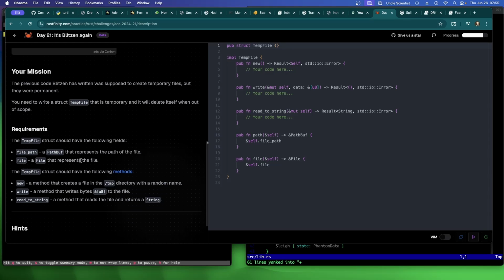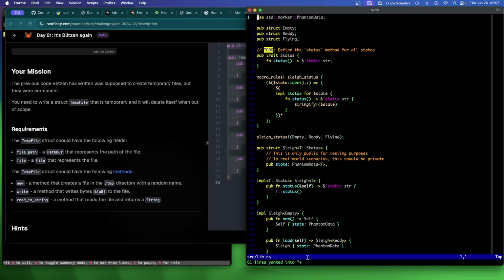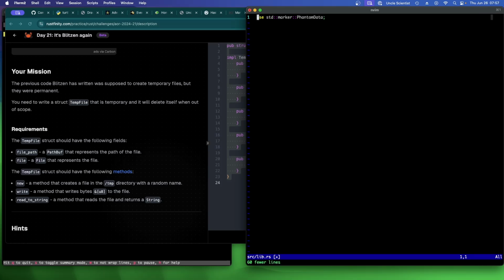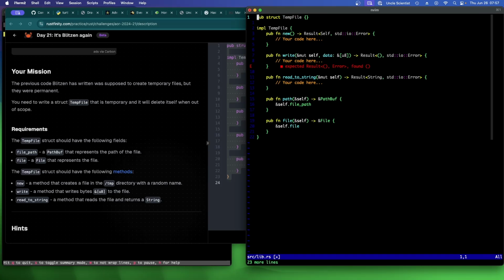Okay. My mission is to write a struct temp file that is temporary and will delete itself when out of scope. The temp file struct should have the following fields: a file path, which is a PathBuf, and a file which represents a file. It should have new, write, and read to string. All right, so let's copy this. Paste it here.